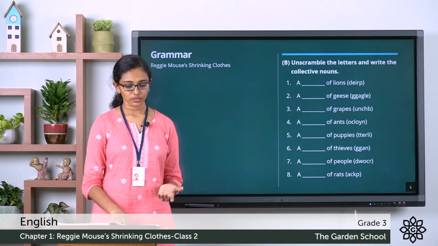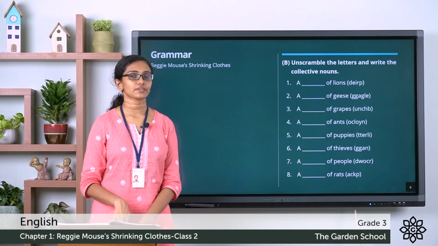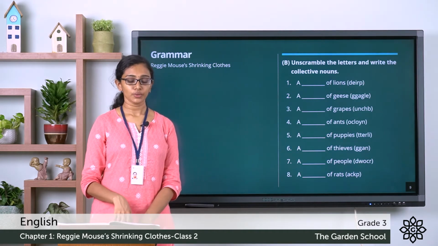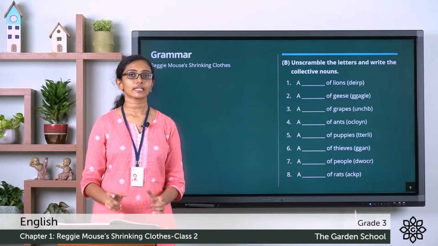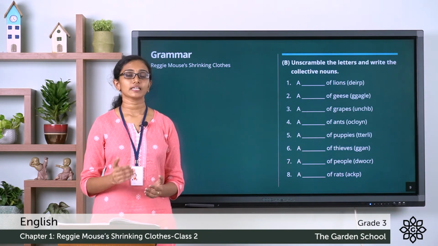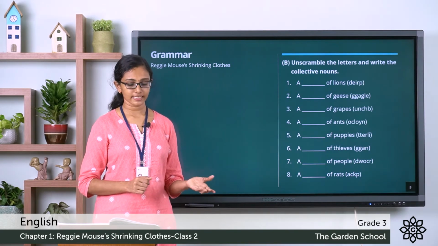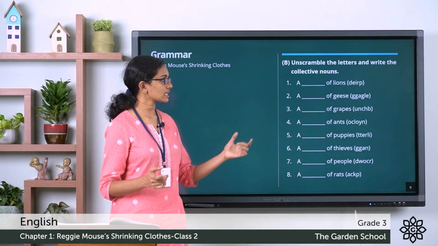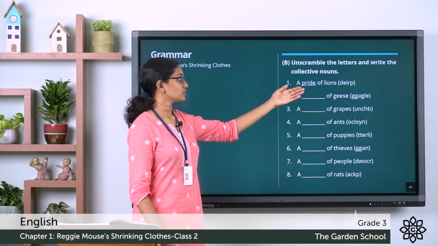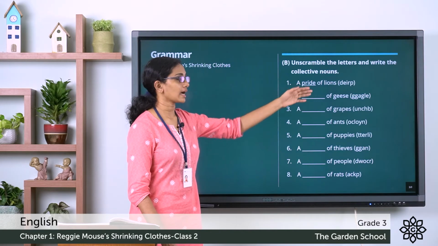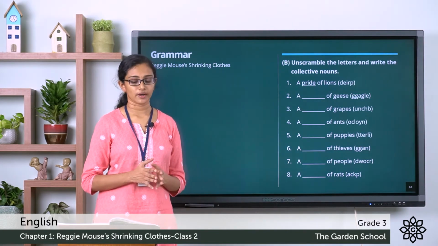And the first question goes like this: a dash of lions, and in brackets you can see a scrambled word. You have to unscramble the word given within the brackets to get a collective noun that makes sense in each of the questions given here. For example, in the first case, a dash of lions. When you unscramble the word given within the brackets, what you get is pride. So it goes like a pride of lions. It makes sense. A group of lions is called a pride.